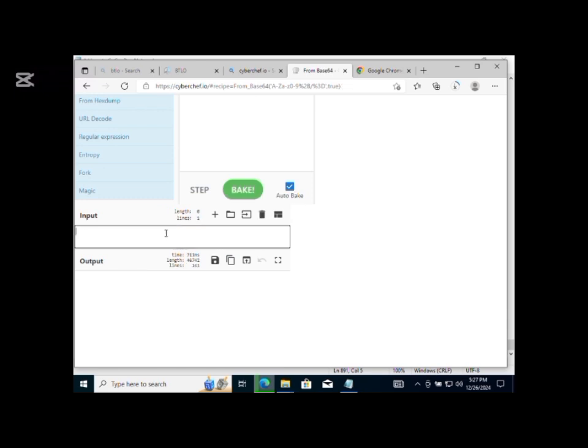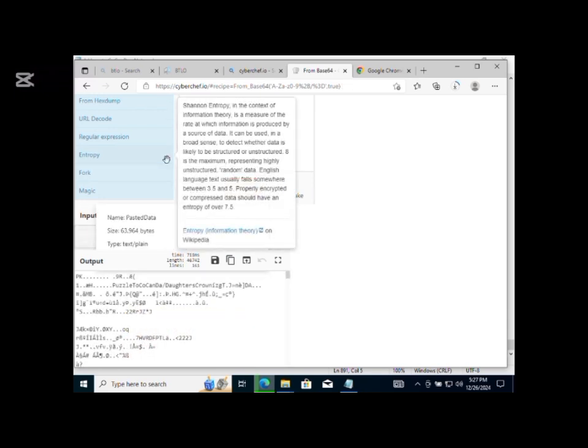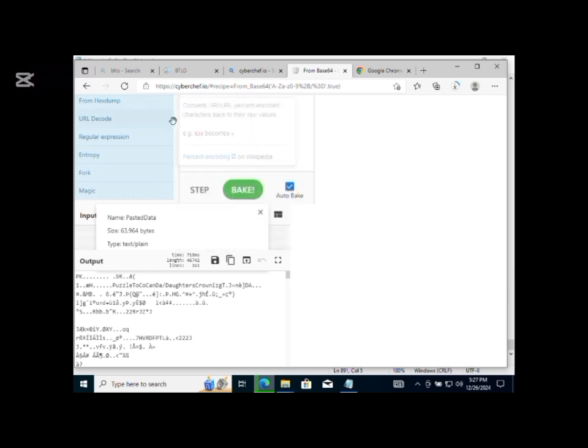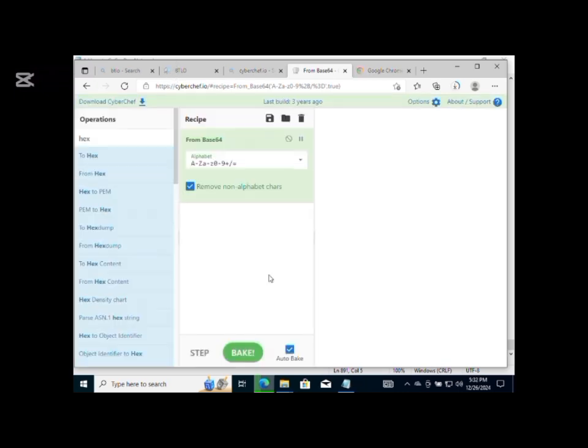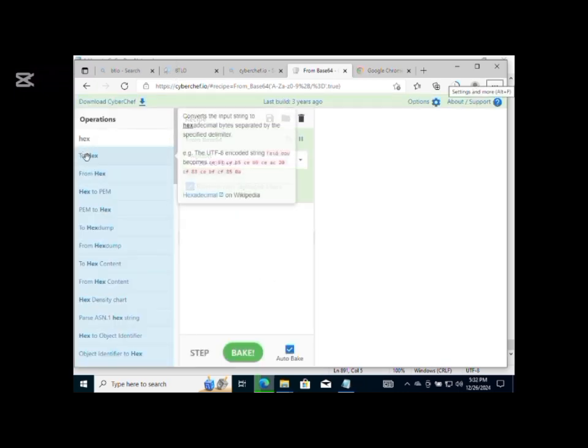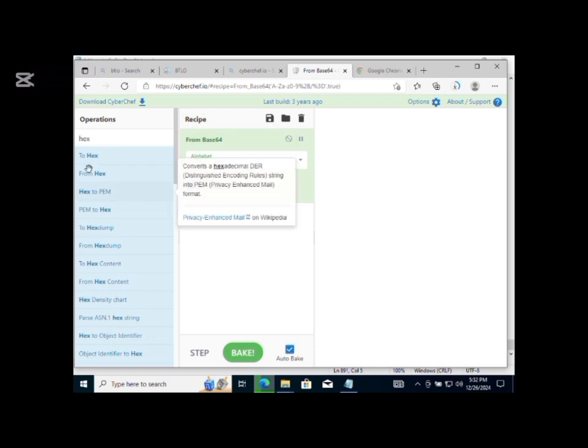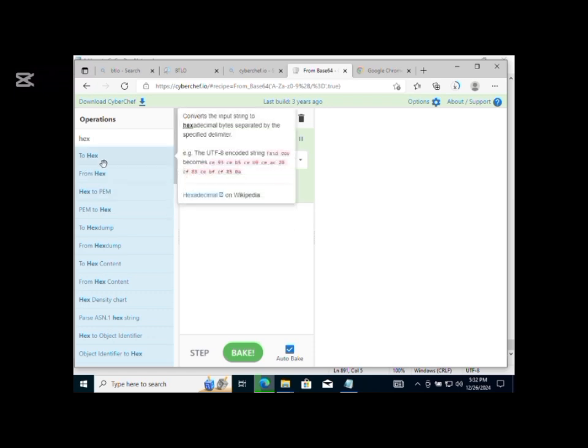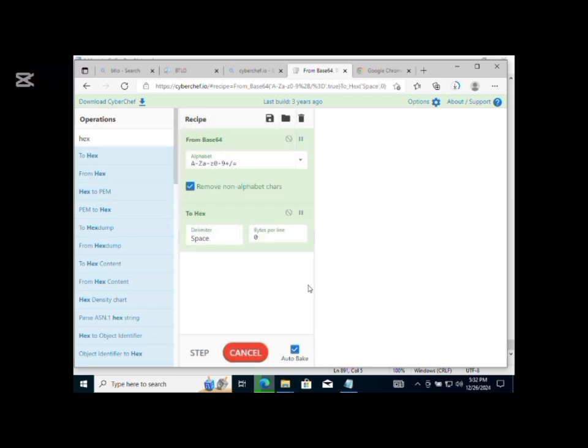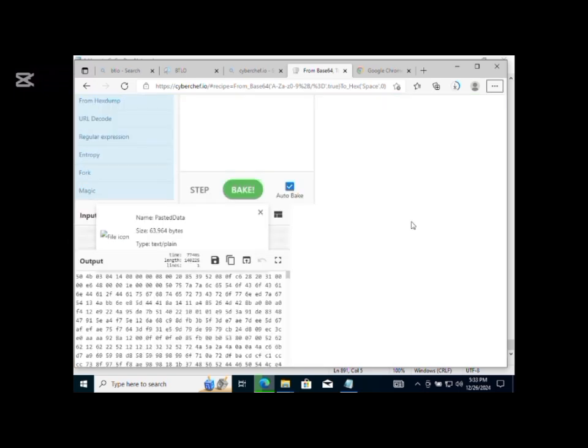Then we'll go back to the CyberChef to paste the input. The output is not something we can read, so we'll convert it to hex. That is hexadecimal. So we'll convert it with that to know the file signature. This is going to convert it to hexadecimal, and this is hexadecimal.